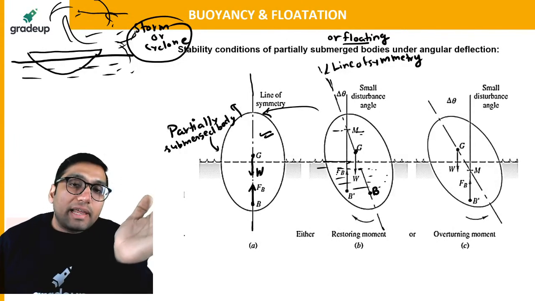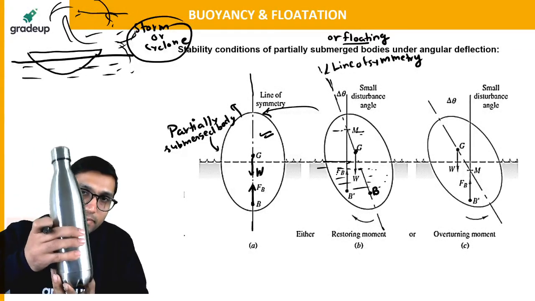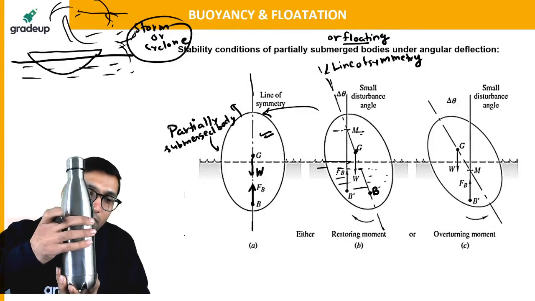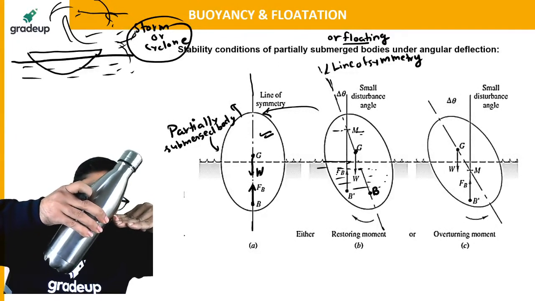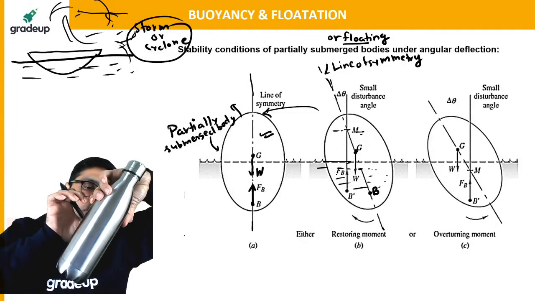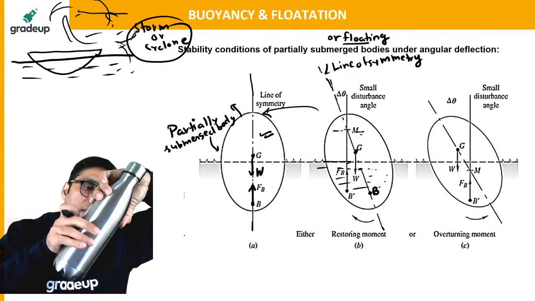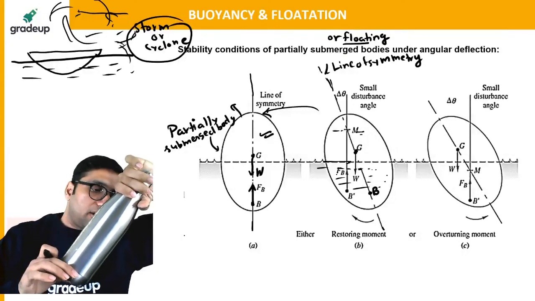So when the body gets tilted, for example, this body was in water, completely floating. Let's say this portion was in water. When this body gets tilted like this, what will happen? Now the concentration of the water will increase. It will definitely vary on this side and this side. The concentration of water will be different now.